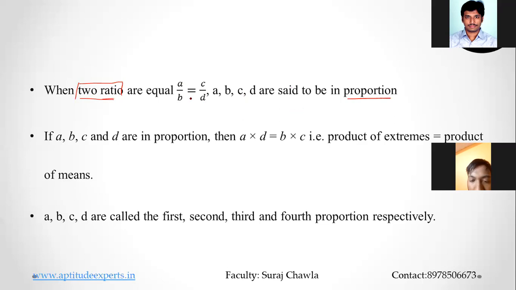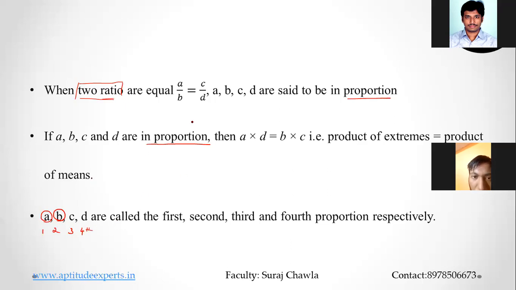So if I say A by B is equal to C by D, then I would say A, B, C, D are in proportion to each other. Clear? Now, A is the first proportion, B is the second proportion, C is my third proportion, and D is my fourth proportion.